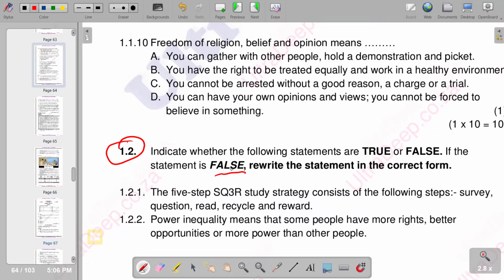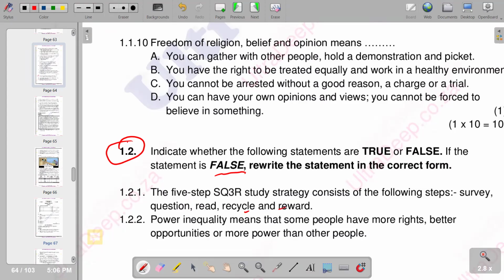So the first part of the question is: the 5-step SQ3R study strategy consists of the following steps. We've got survey, question, read, recycle, and reward. But you see that it is not correct on this part.